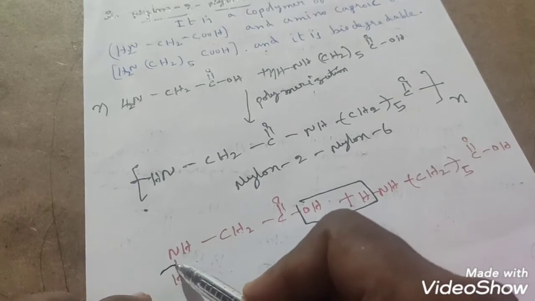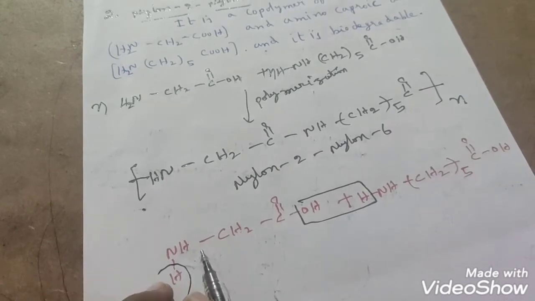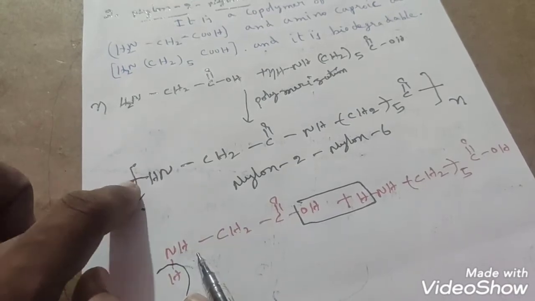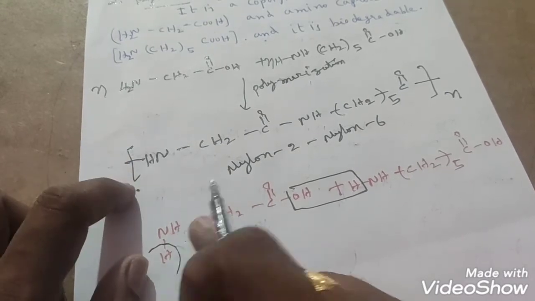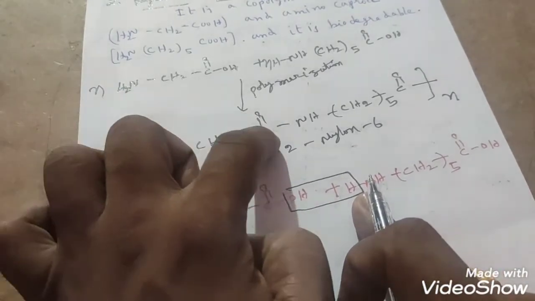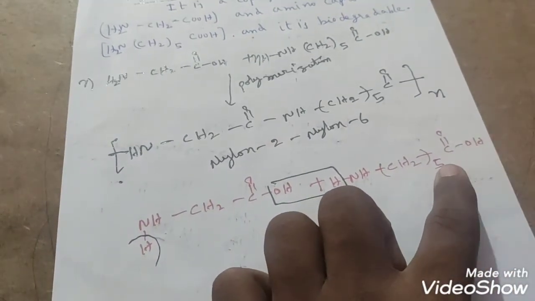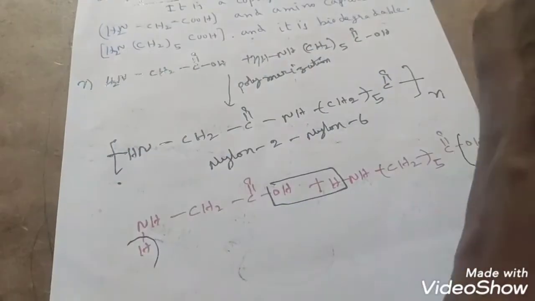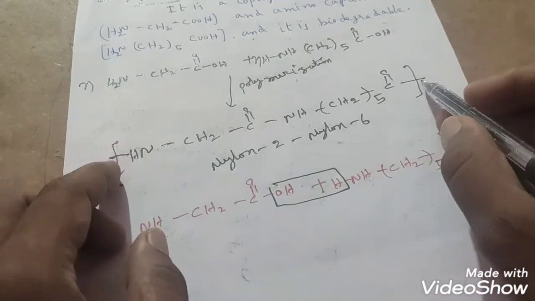Here also an amino group is present now. If you add 1 unit of aminocaproic acid to this side, OH and H are removed as a water molecule. That means NH is left, and for the continuation I left a bond here. Now you see NHCH2, C double bond O; here OH is removed as water with this H, and this C double bond O joins with this NH, again CH2 taken 5 times, C double bond O, and this OH is removed as a water molecule. If we add a glycine to this side, one of the hydrogens and this OH are removed as a water molecule. For that continuation I kept a bond here.